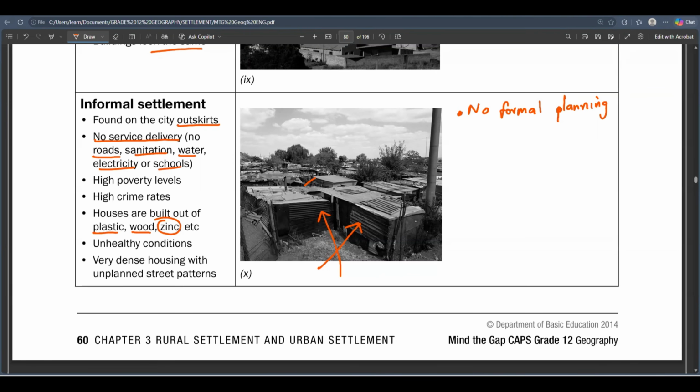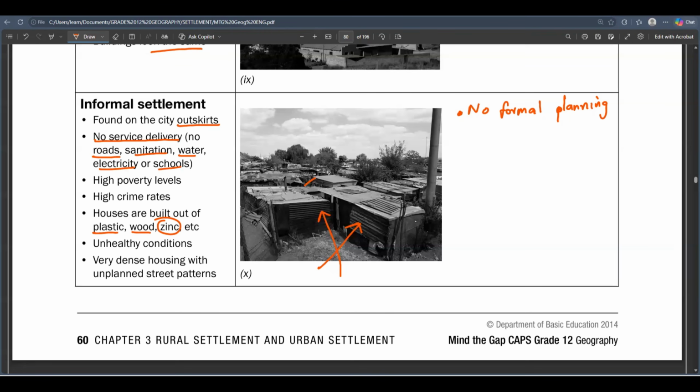And let me tell you one thing, Grade 12, in case you did not know. Most people grow up in such places, and your parents sacrifice a lot so that you grow up, study, go to school, and when you pass, you can take them out of the situation, because the situation is not desirable to anyone.